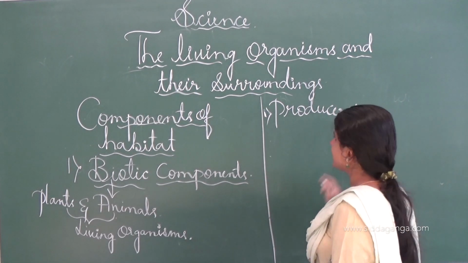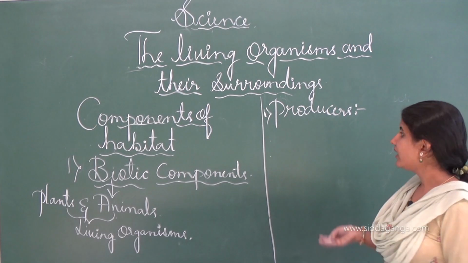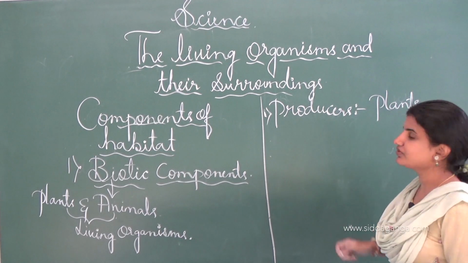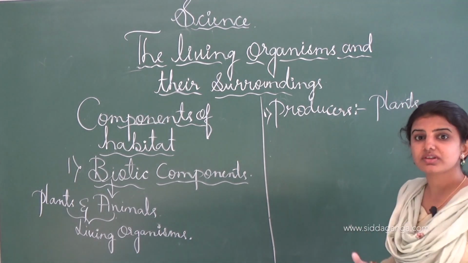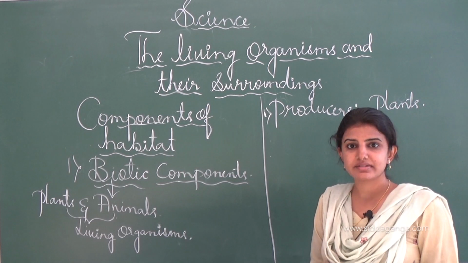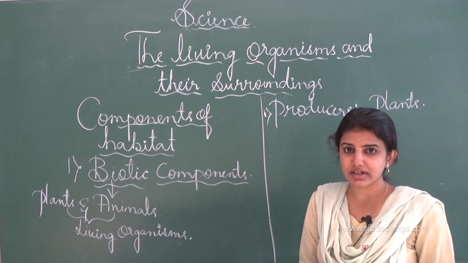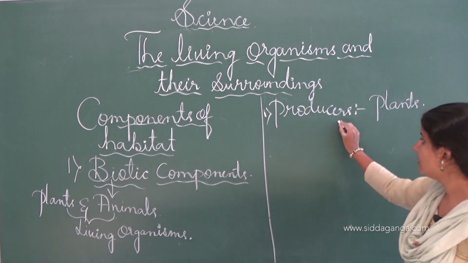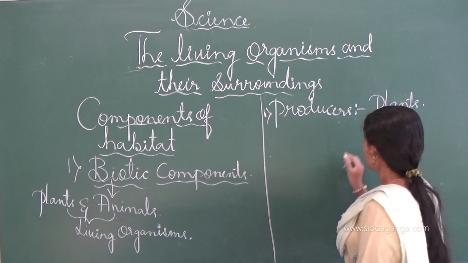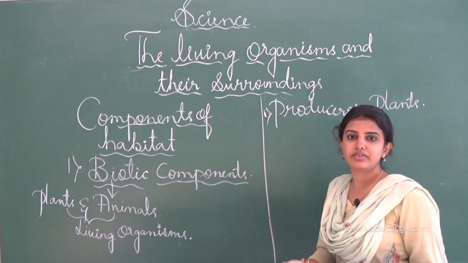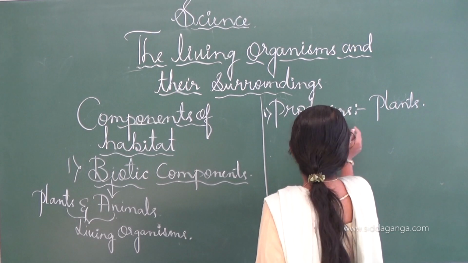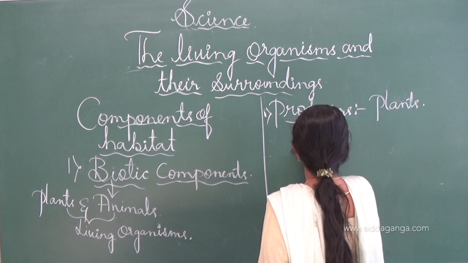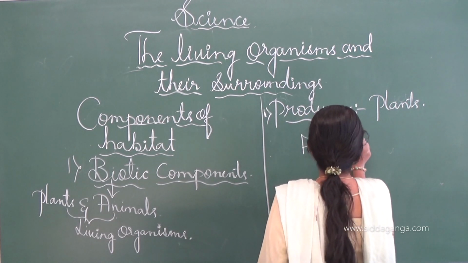As the name indicates, it produces the food. Example, plants. All plants come under this heading, producers, which produce the food items by using simple substances like carbon dioxide as well as water, by using the sunlight and the chlorophyll pigment which is present in the leaves. These plants produce the food, and oxygen is released to the environment. So that's why it is called a producer. It produces the food by photosynthesis.